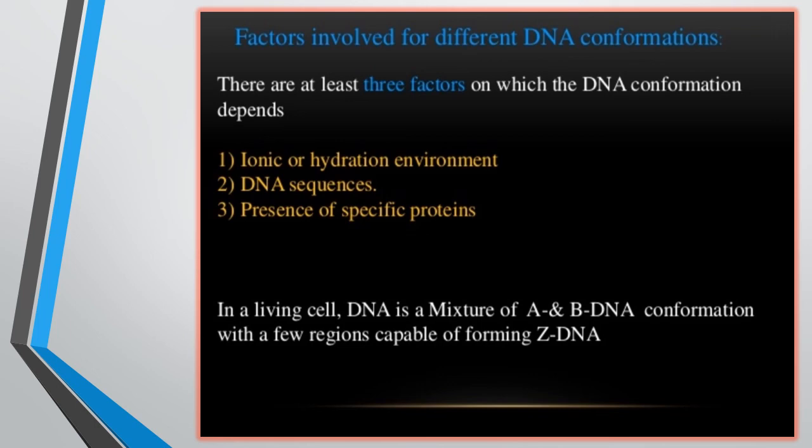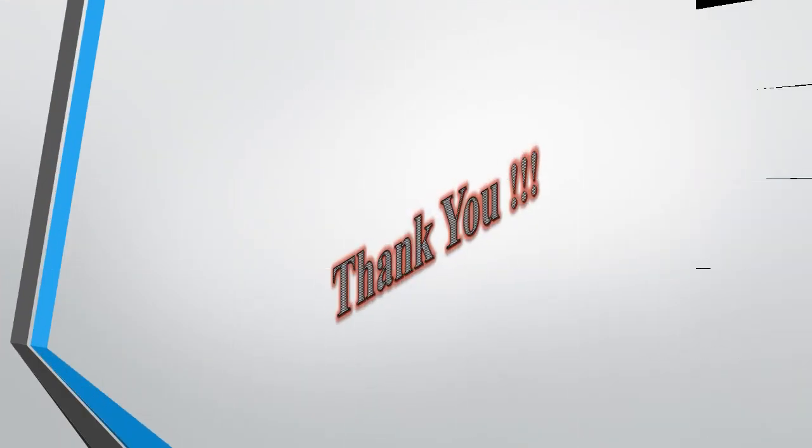Now in a living cell, DNA is a mixture of A and B conformations, but a few regions are capable of forming the Z form. So collectively we can say that DNA is a mixture of A, B and also Z forms of DNA. So much.